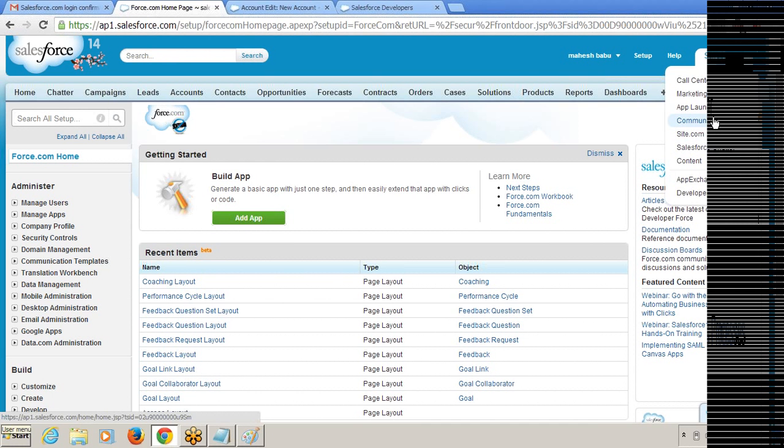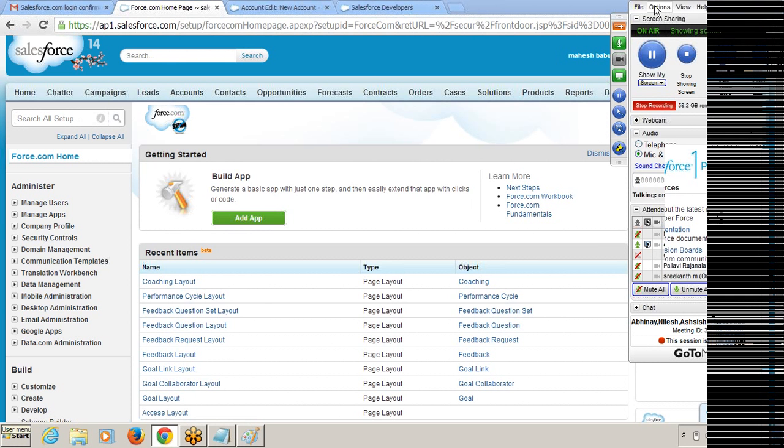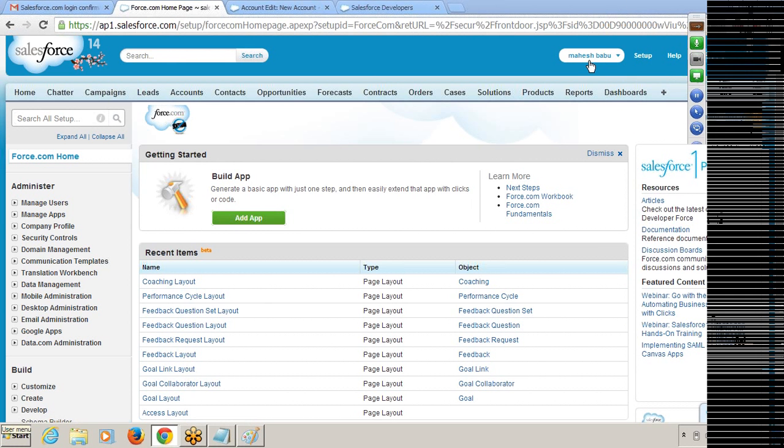So whenever you log in, CRM will come by default. They are offering the CRM by default. And also the first user will be created on top of your details. So this user will get which profile? System administrator profile. So how do you know? So this user got system administrator.